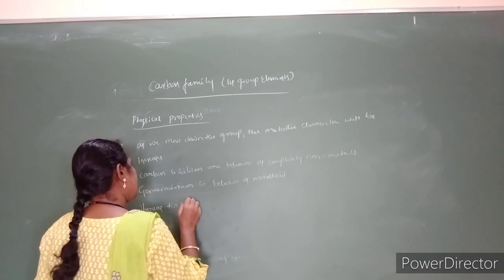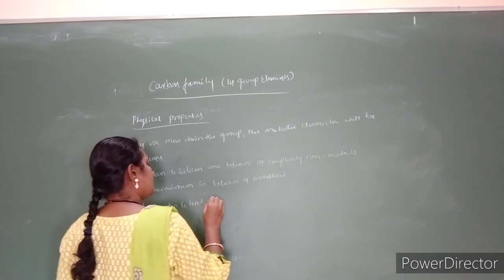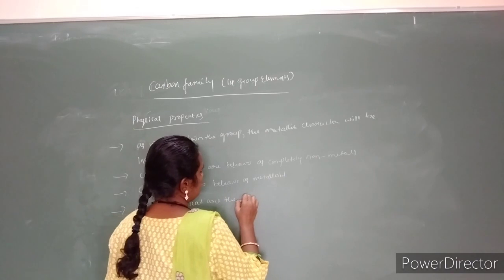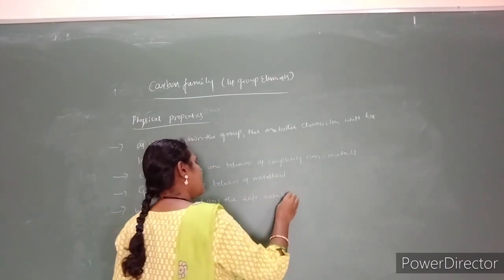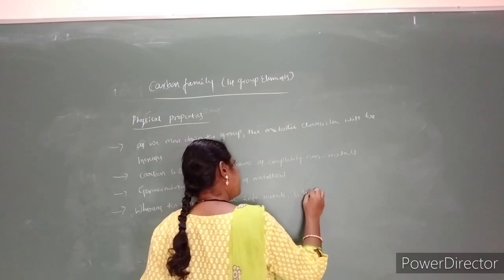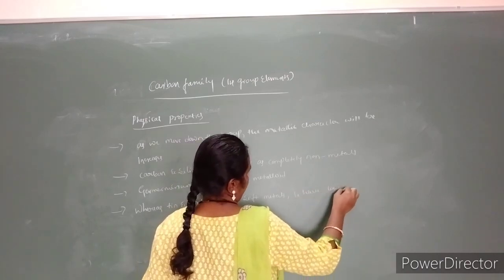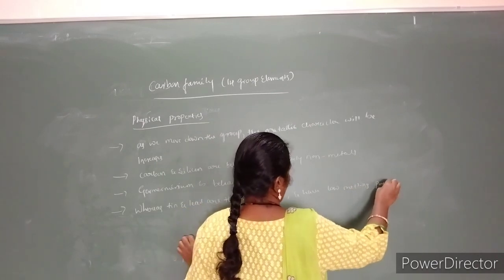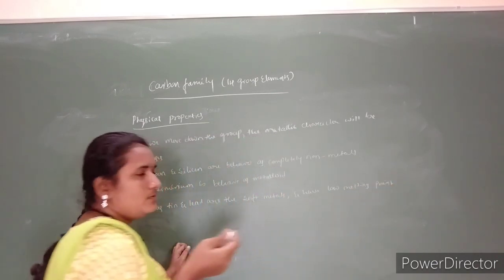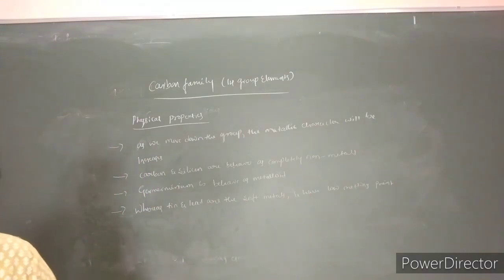Tin and lead are soft metals and have a low melting point. So carbon is found in both elemental form as well as compound form.